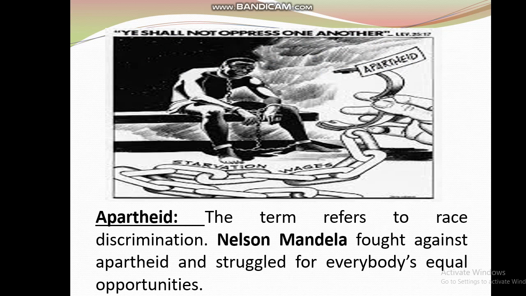Discrimination or apartheid. The term refers to race discrimination. Nelson Mandela fought against apartheid and struggled for equal opportunity for everybody. Actually, Nelson Mandela fought against the discrimination between white men and black men. Black people did not get their legal rights, human rights, and for that reason he fought for many years.